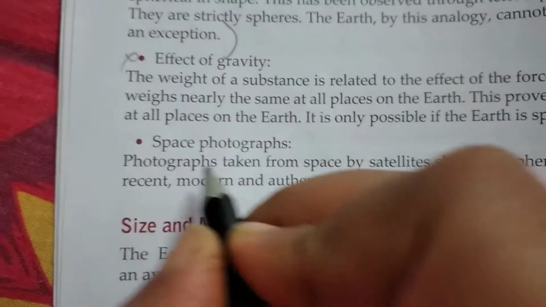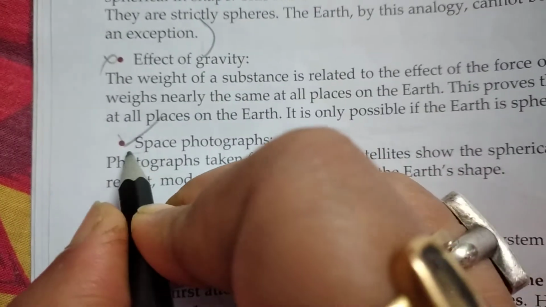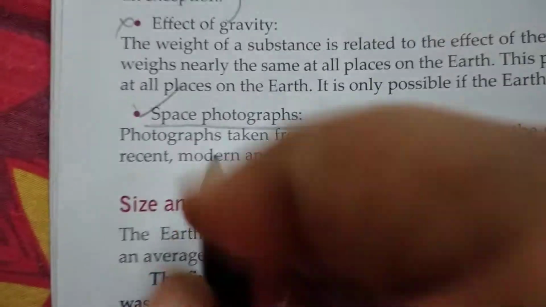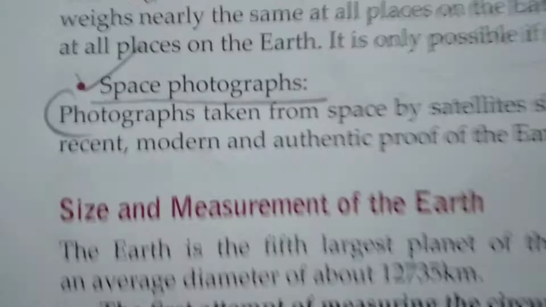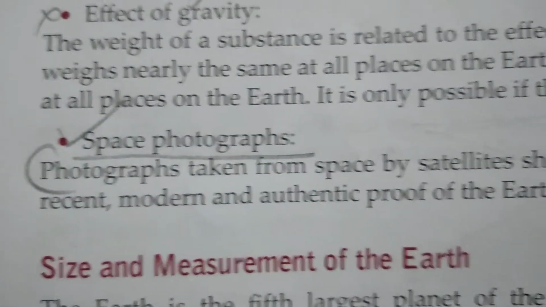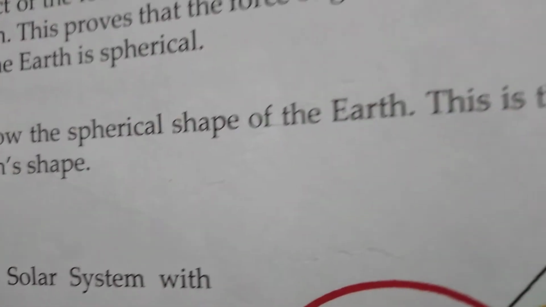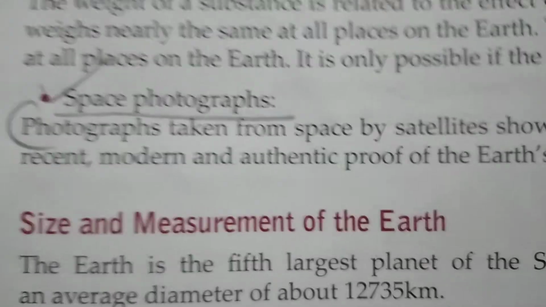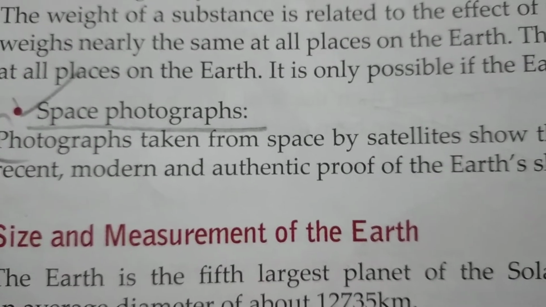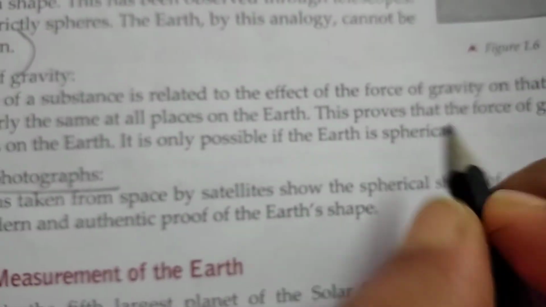Children, we will write one more point for this answer, that is space photographs. So the answer is ending like this. Photographs taken from space by satellites show the spherical shape of the earth. This is the most recent, modern and authentic proof of the earth's shape. So our answer is ending over here.